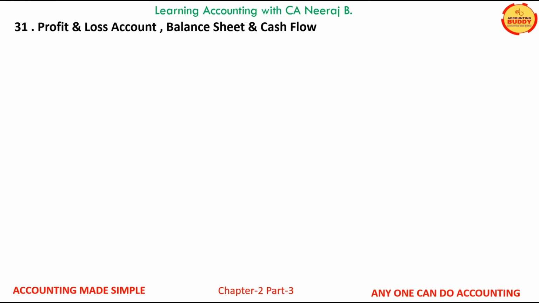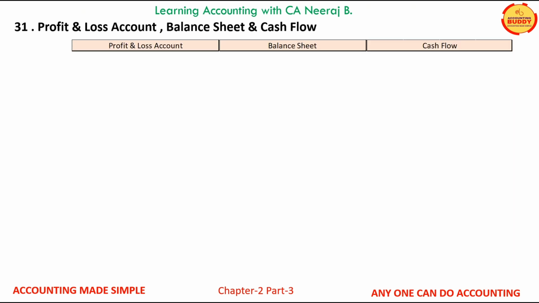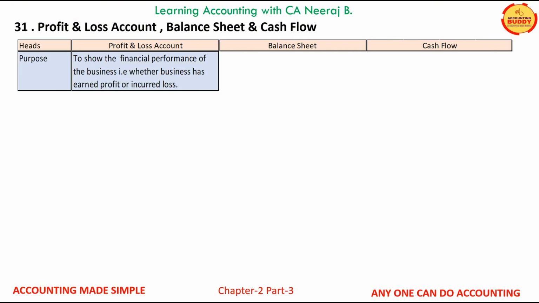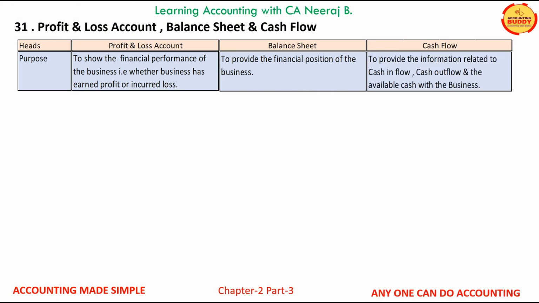You have heard about these three terms, profit and loss account, balance sheet and cash flow, multiple times till now. Let us now increase our knowledge of these terms. The purpose of the profit and loss account is to ascertain the profit earned or loss incurred by a business during an accounting period. The purpose of the balance sheet is to provide the financial position of the business. The purpose of cash flow is to provide information related to the cash flow status of the business.